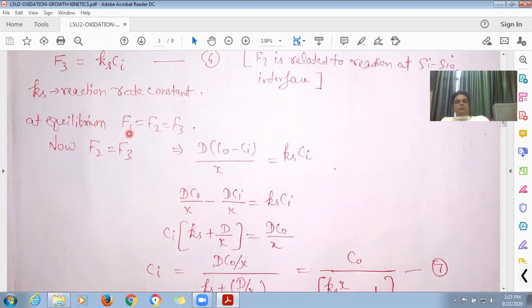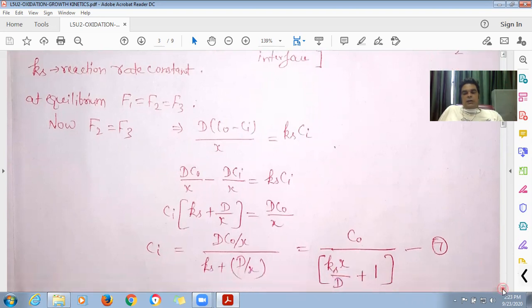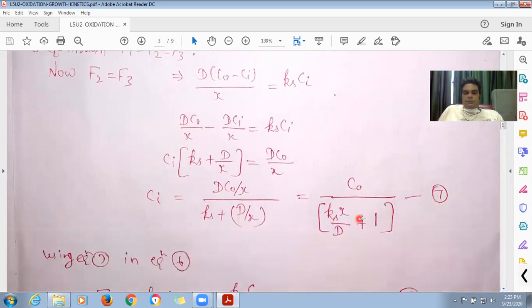Now at equilibrium, these three fluxes that we calculated are equal to each other. So F1 equal to F2 equal to F3. If I first equate F2 and F3, what was F2? F2 was D times C naught minus Ci upon X, and that will be equal to Ks into Ci. From here, I want to calculate the value of Ci. So I will get the Ci terms on one side and get Ci in terms of C naught, and it comes out to be this. This is equation number 7. This is pretty simple.